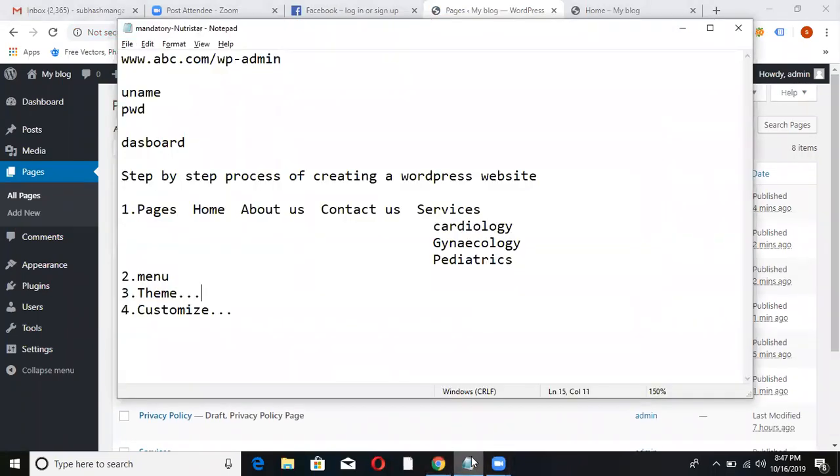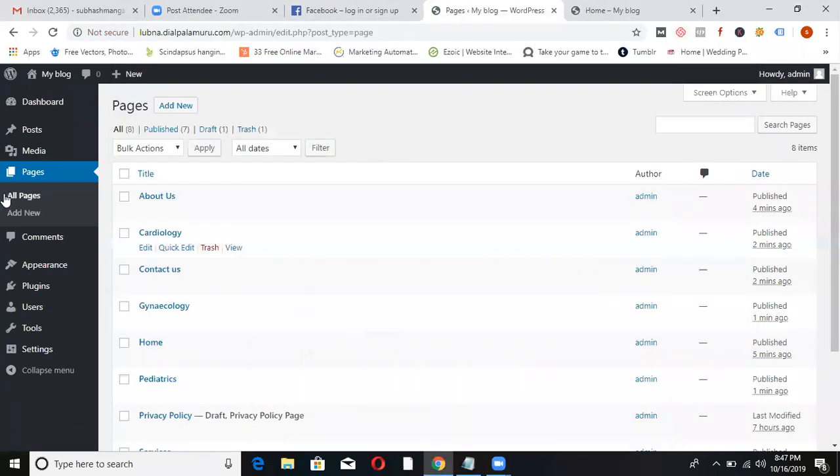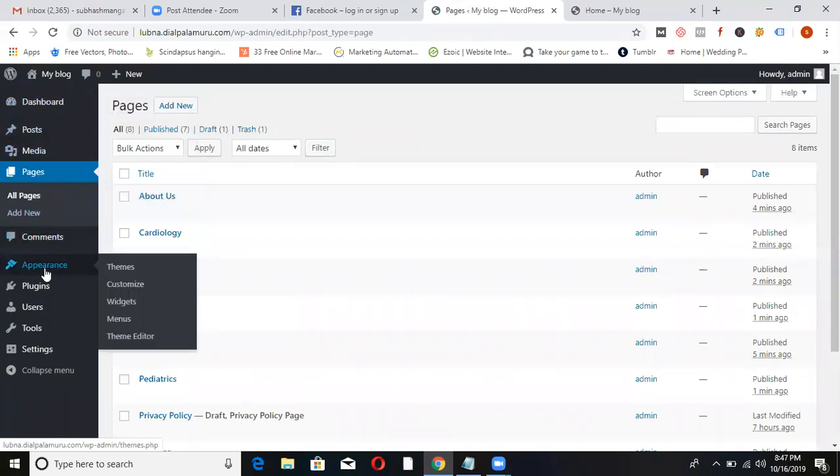Now the second step, once we have done the pages, second option is menu. Can you see menu option here, left hand side? You can find pages here. Where is the menu? I can't see menu. If it is not available, put your cursor like this. Sub menus will come. Yeah, in appearance. So in appearance, click on the menu.